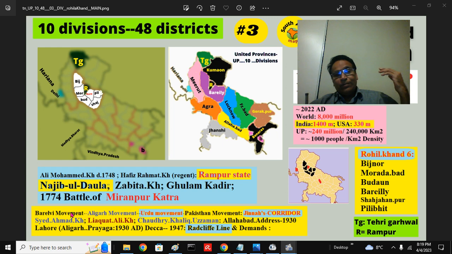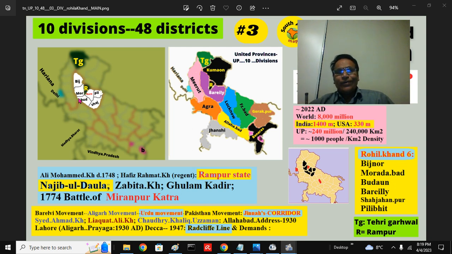The Bareilly movement, the Aligarh movement, the Urdu movement, the entire Pakistan movement originated in the United Provinces. They fought very valiantly, violently, and finally the Congress leadership genuflected and gave in to Jinnah.